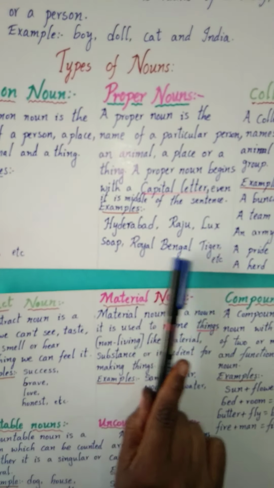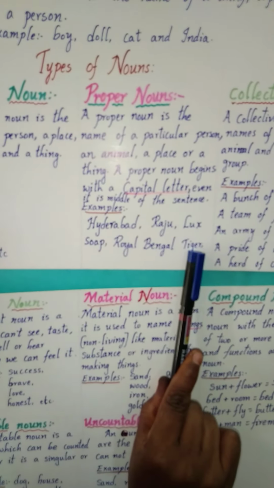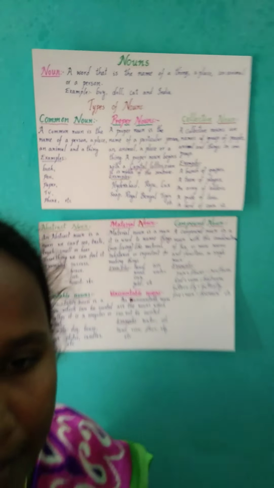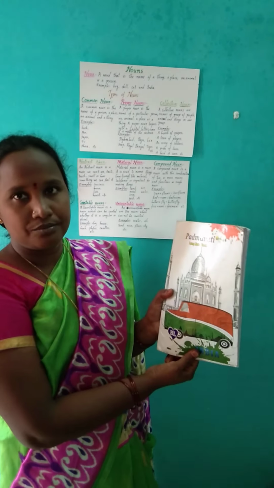Next, Royal Bengal Tiger. This is also RBT. It is starting with capital letters. Now, some more live examples I want to show you. Some more examples, children.